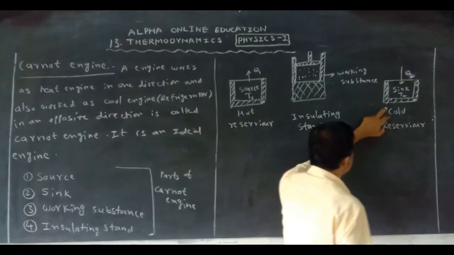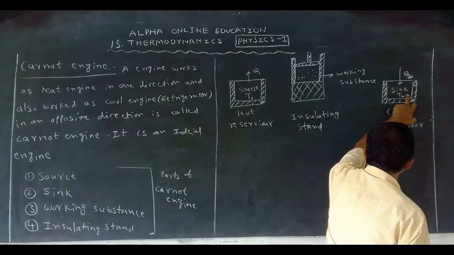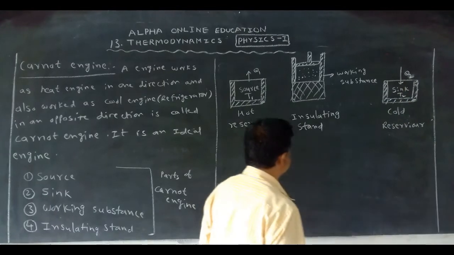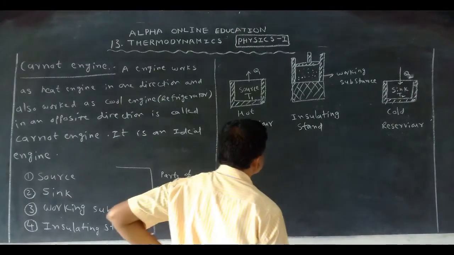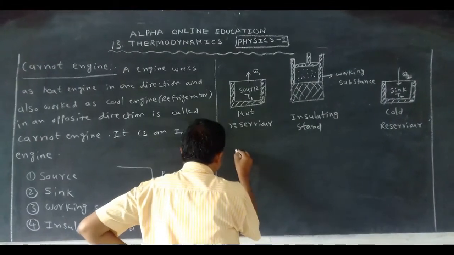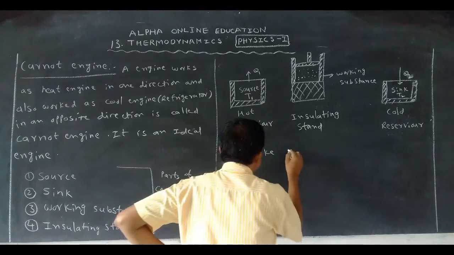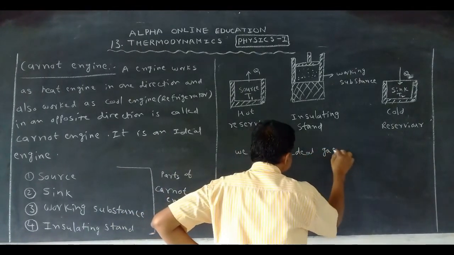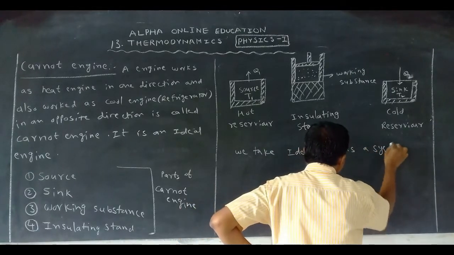And this is the cold reservoir, otherwise the sink, at temperature T2, receiving the heat energy Q2 from the surroundings. In the working substance we take an ideal gas as a system.